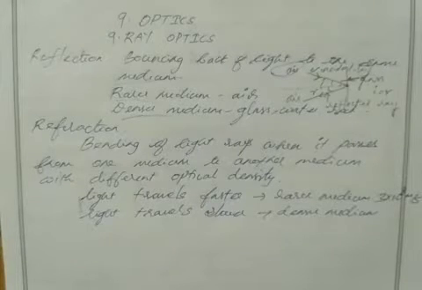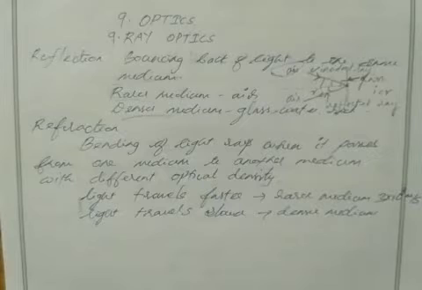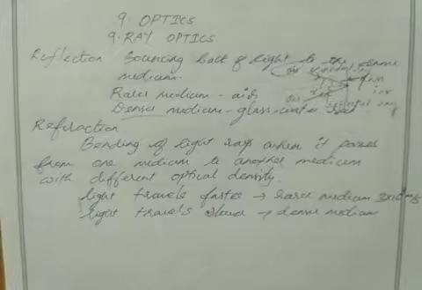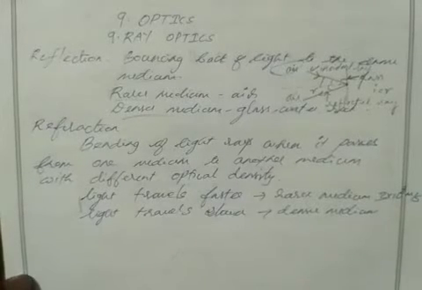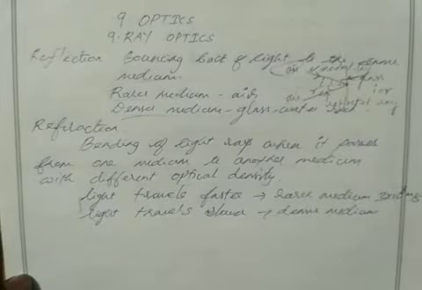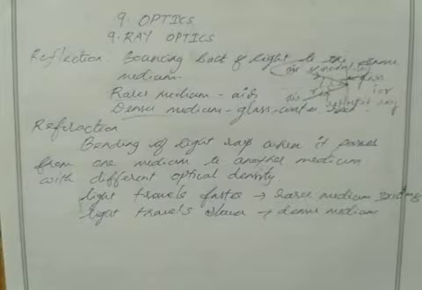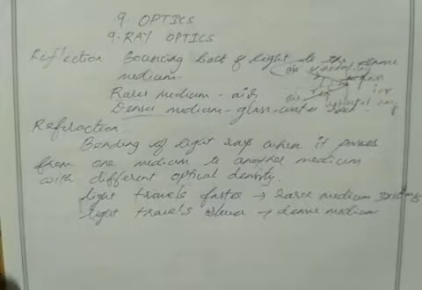But think about how fast light can pass through water. Definitely the speed will reduce, right? Because in air we have molecules at a very large distance, not close to each other. But in the case of solid or water, all the atoms and molecules are very close to each other.